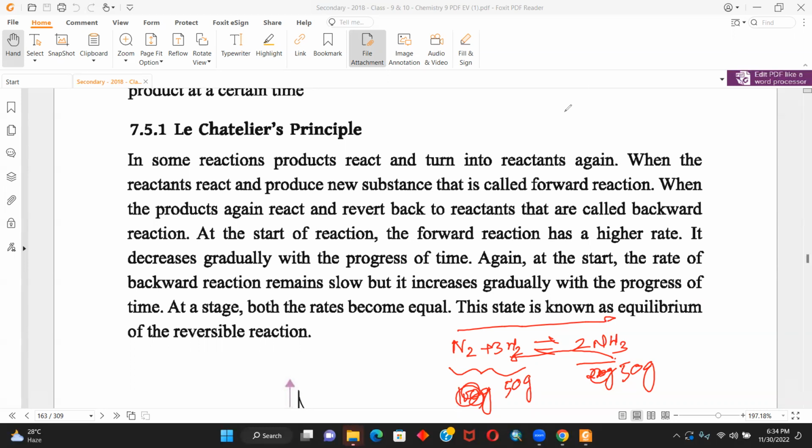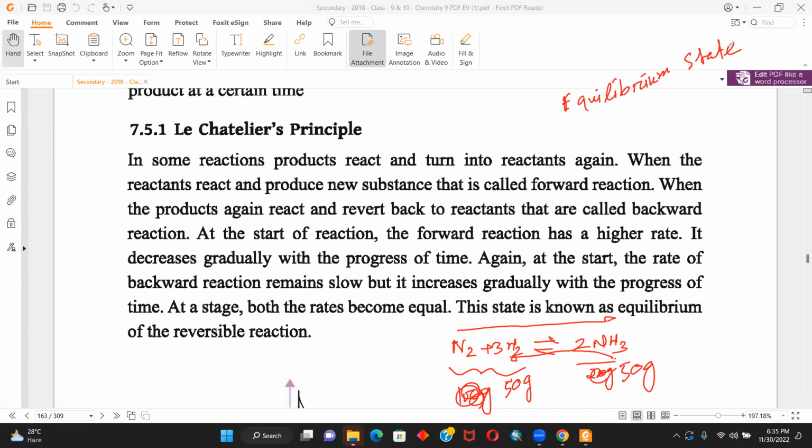What do I mean by that? It is that state where there is the same amount of reactant as the same amount of product. Understanding my point?